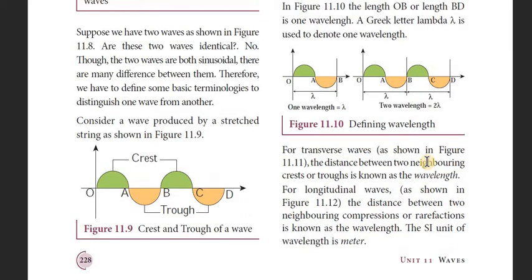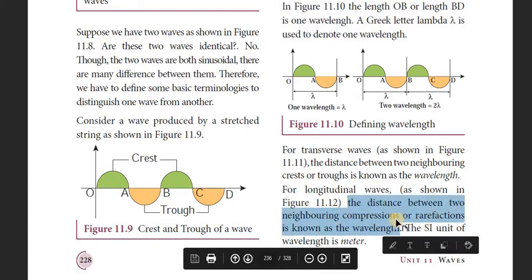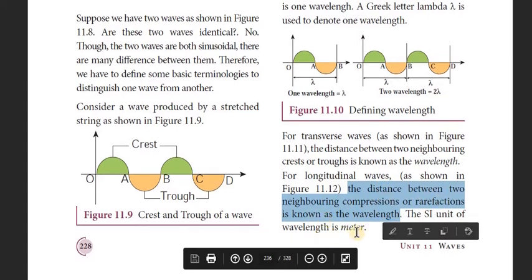What is meant by wavelength? Distance covered by the wave during one complete vibration is called wavelength. The wavelength definition for the longitudinal wave is the distance between the 2 neighboring compressions or rarefactions. For the longitudinal wave, you should define wavelength like this. The SI unit of wavelength is meter.